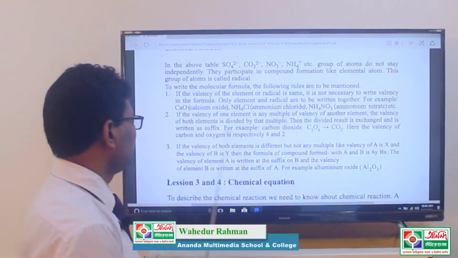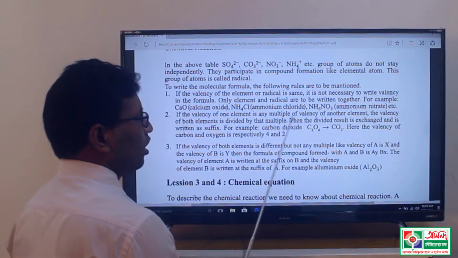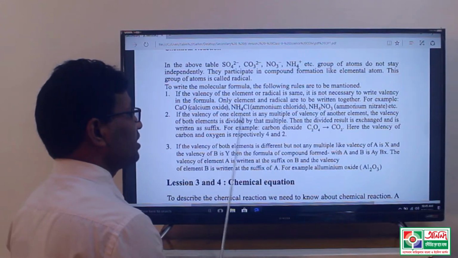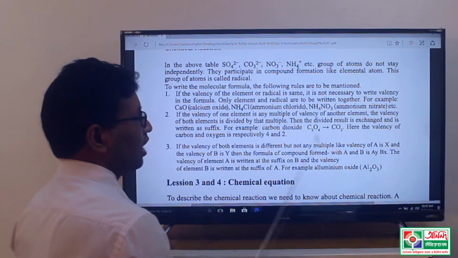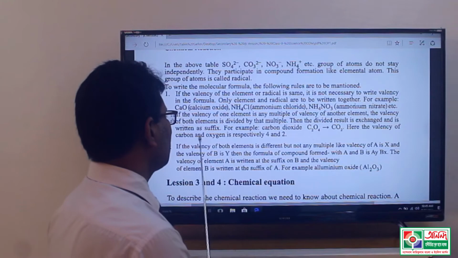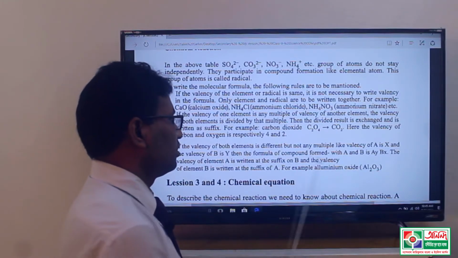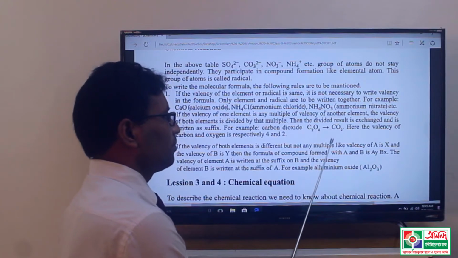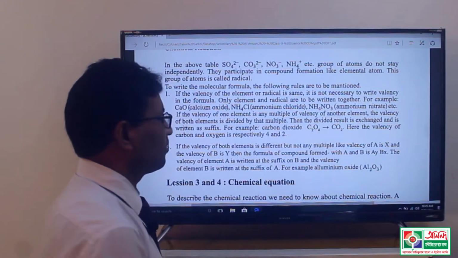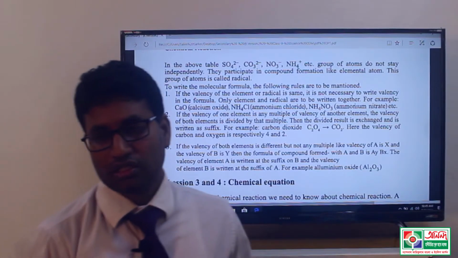And the second one: if the valency of one element is a multiple of the valency of another element, the valency of both elements is divided by that multiple, and then the divided result is exchanged and written as a suffix. For example, carbon dioxide, C2O4, that means CO2, and here the valency of carbon and oxygen is respectively 4 and 2. This is the second rule.